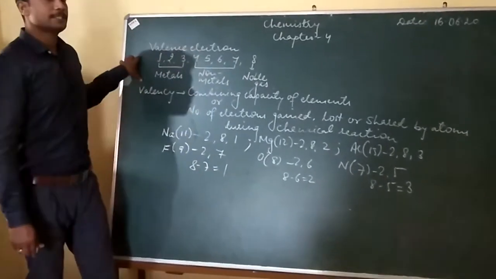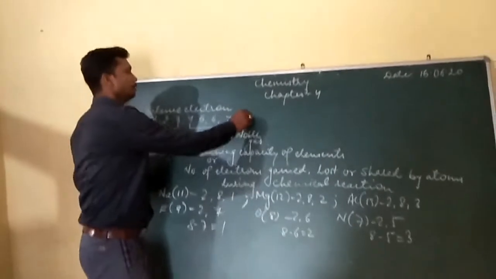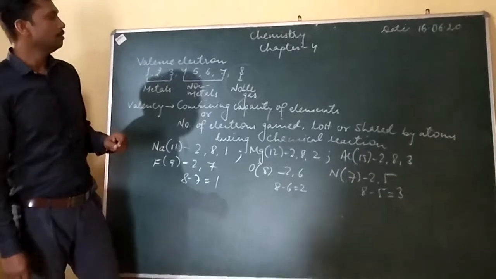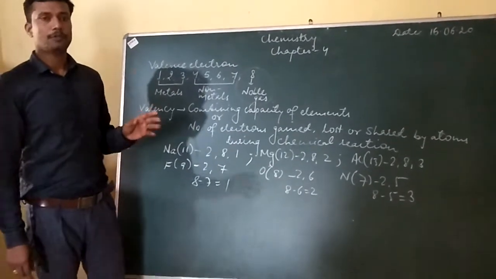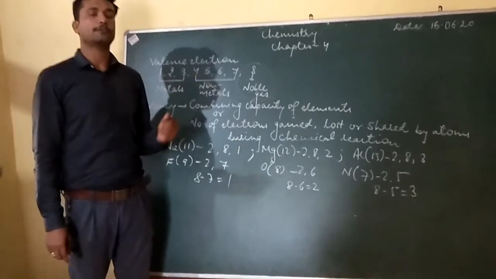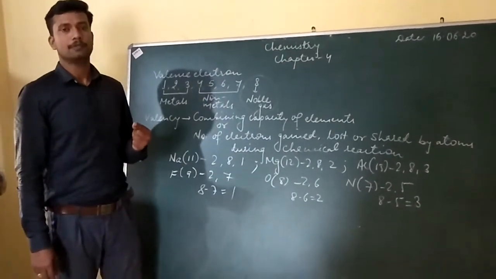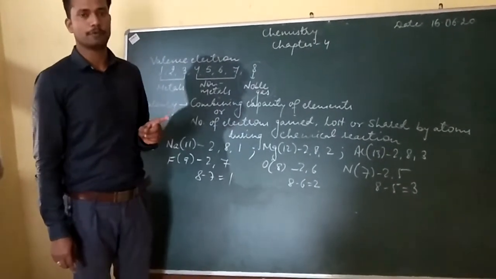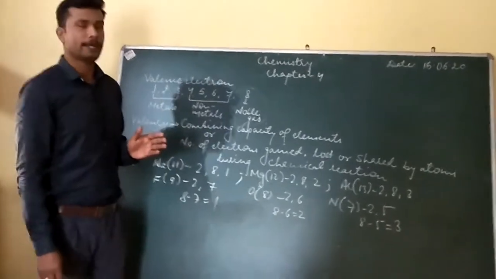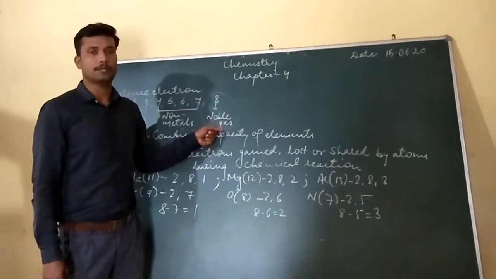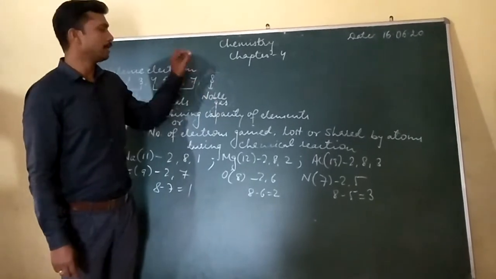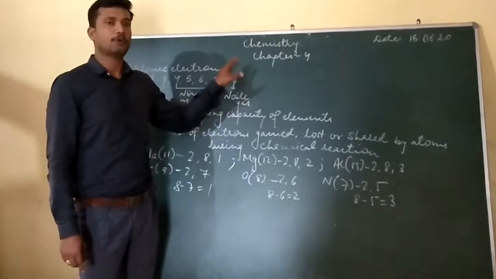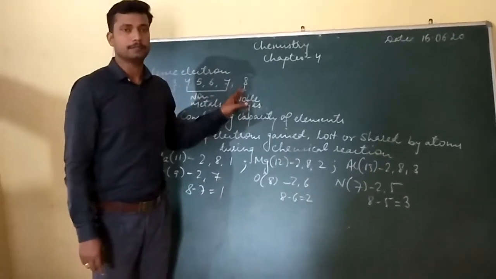In all these cases you can see that only the noble gas is the element which has a complete octet. Octet here means that it has 8 electrons in the outermost orbit. All noble gases except helium, which has 2 electrons in the last orbit, end up with 8 electrons in the last shell. It means that a noble gas can neither gain electrons nor lose electrons. They are already stable in nature.